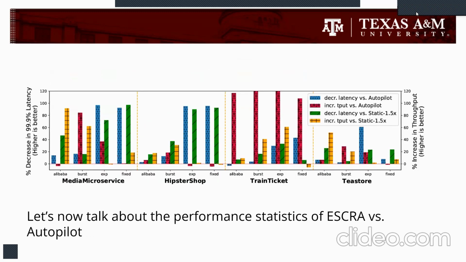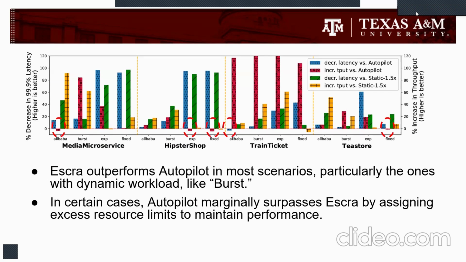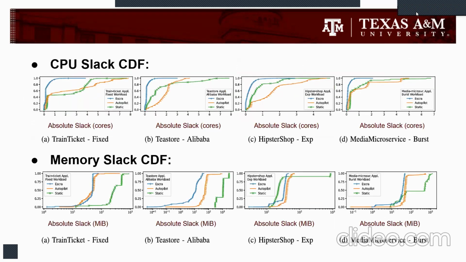Now let's talk about the performance statistics of ESCRA versus Autopilot. In most situations, especially in dynamic workload situations, ESCRA outperforms Autopilot because Autopilot, unlike ESCRA, relies on coarse-grained data, which makes it unable to adapt to dynamic workload situations. In certain cases, Autopilot, however, marginally surpasses ESCRA because it sacrifices slack by assigning excess resource limits to containers in order to maintain performance. Now let's look at the slack CDFs.